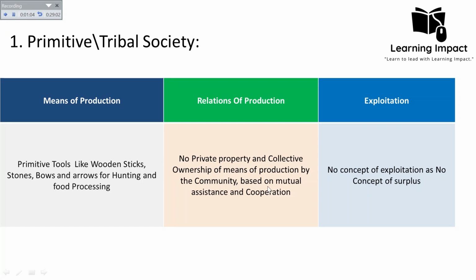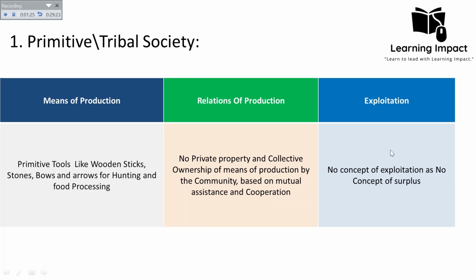And mostly the ownership was based on mutual assistance and cooperation. There was no private property, there was collective ownership, and that's why the society was more cohesive. There was more solidarity among the people, because all the things they were owning, they owned as a whole.